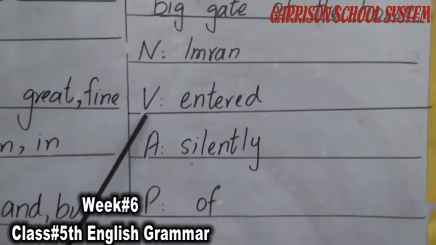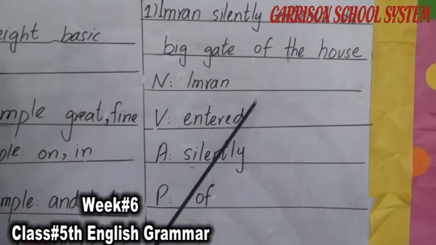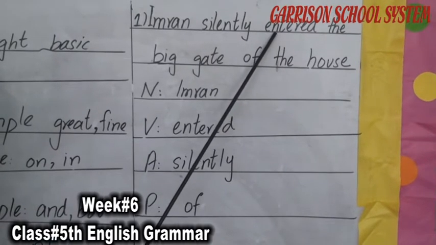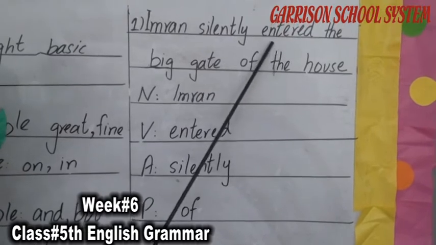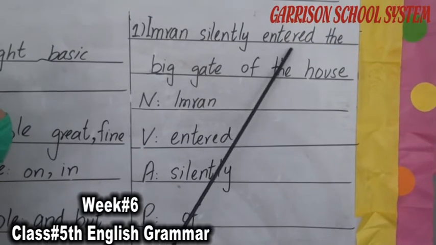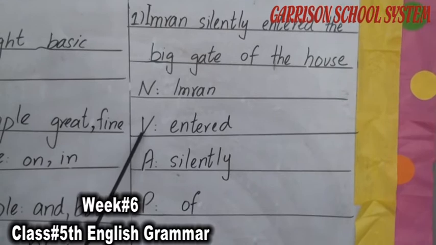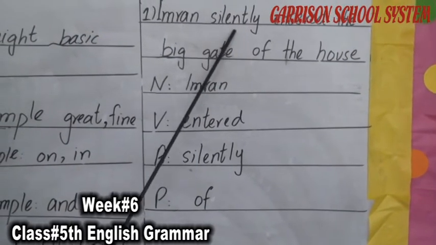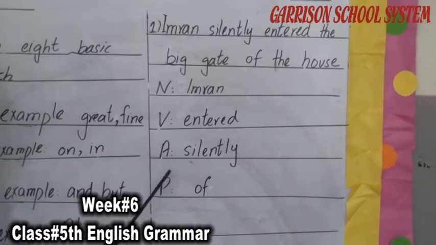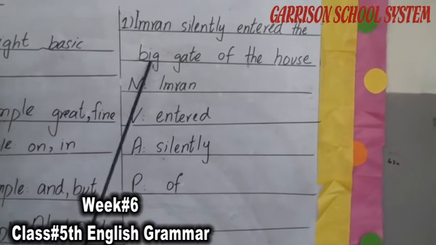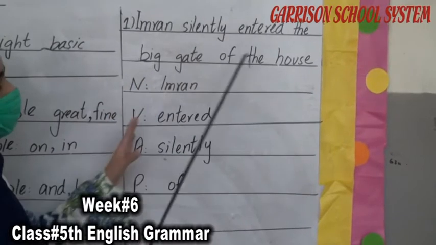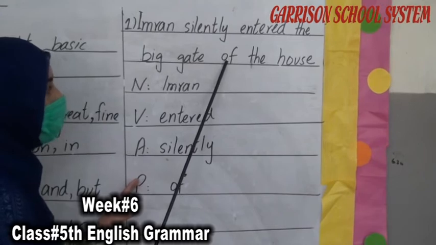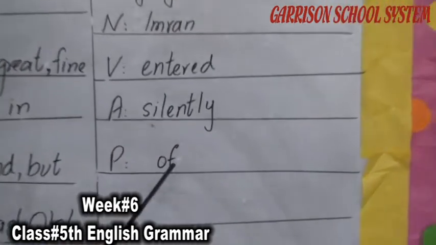Then V for the verb: entered. Enter is any action that is happening, the work that is being done. Entered, with ed, is the second form: enter, entered. V denotes the verb entered. Adverb in this is silently. Silent, silently. Preposition: in this we have used a preposition to combine the sentence, that is, of. Preposition of.